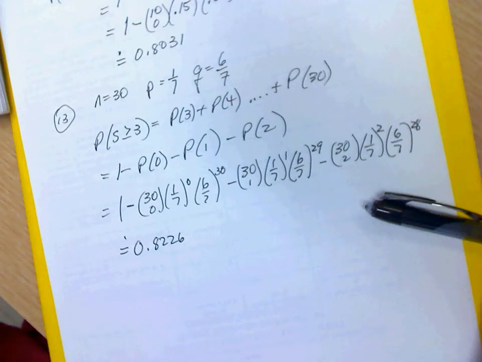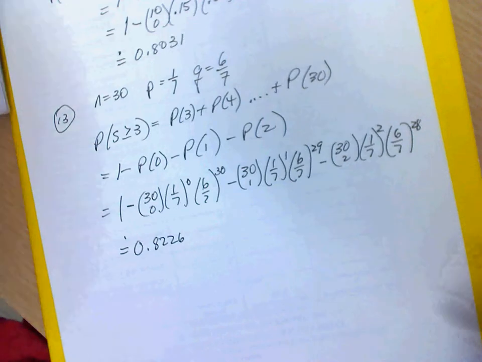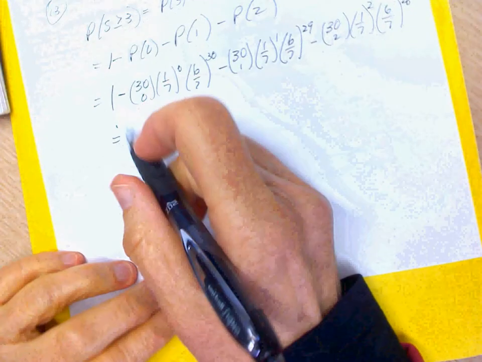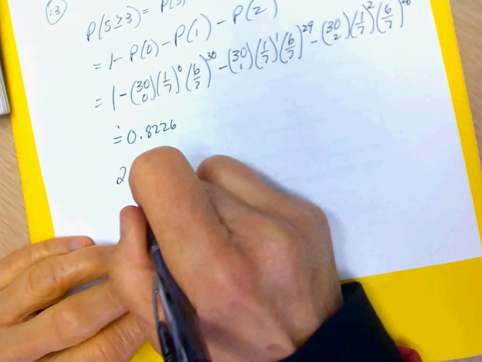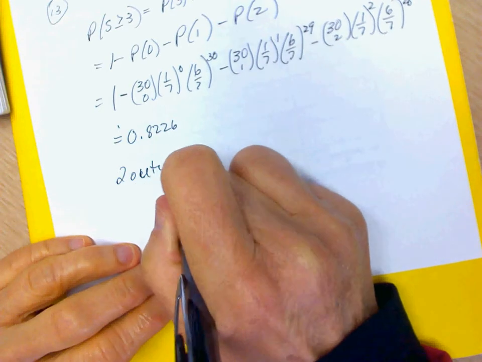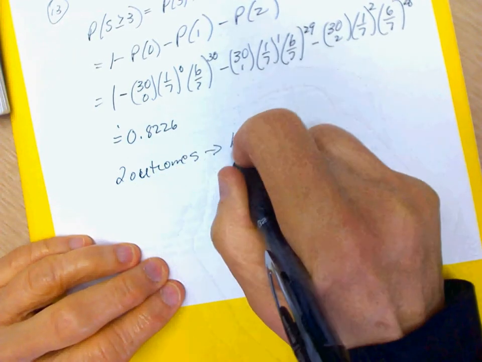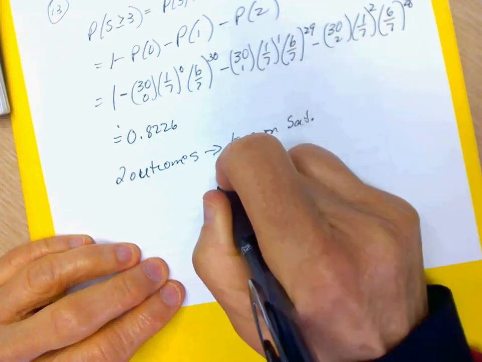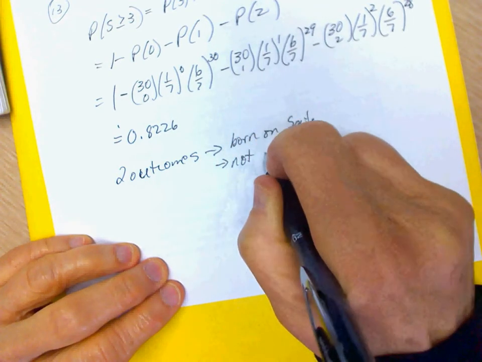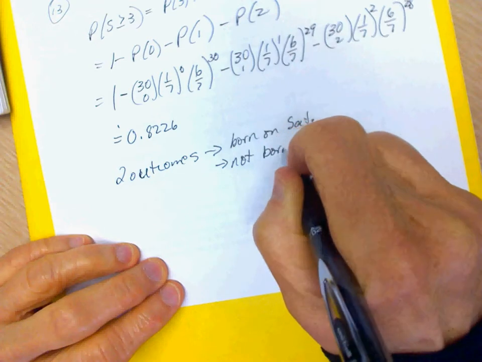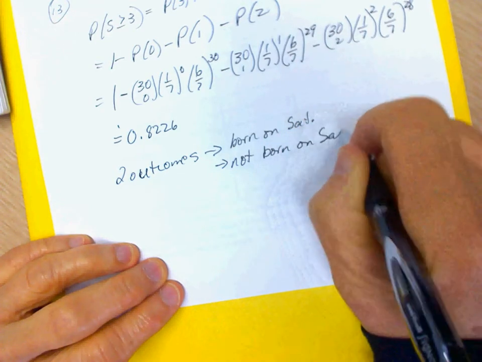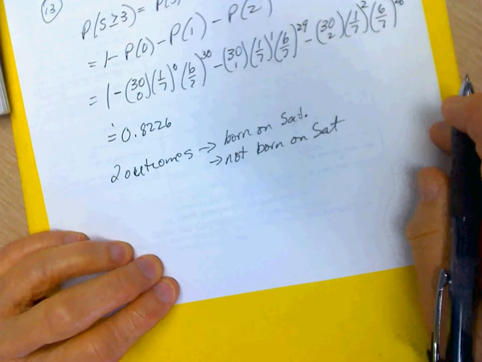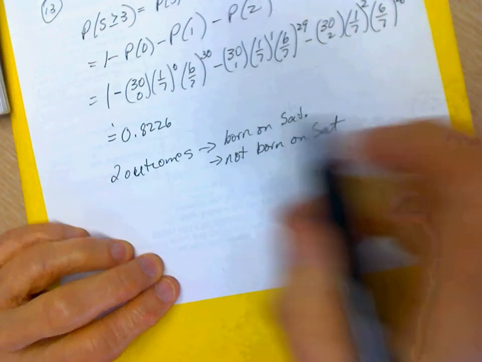So remember, in this born on a Saturday problem, you have two outcomes, right? You're either born on Saturday or not born on Saturday. So there's two outcomes. That's a characteristic of binomial. Probability of success is 1 over 7.